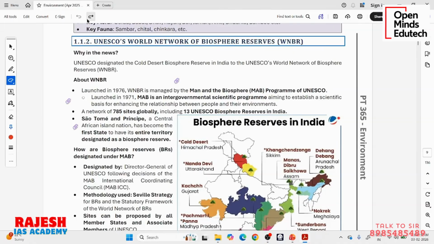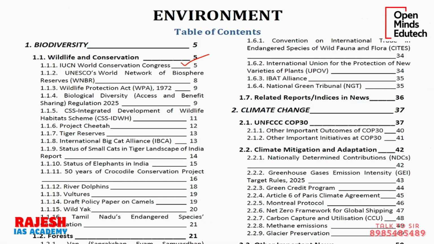UNESCO designated the Cold Desert Biosphere Reserve in India to the UNESCO's World Network of Biosphere Reserves. So let us see the background first. It is talking about something called the Cold Desert Biosphere Reserve in India, which is added to UNESCO, United Nations Educational, Scientific, Cultural Organization, World Network of Biosphere Reserves.